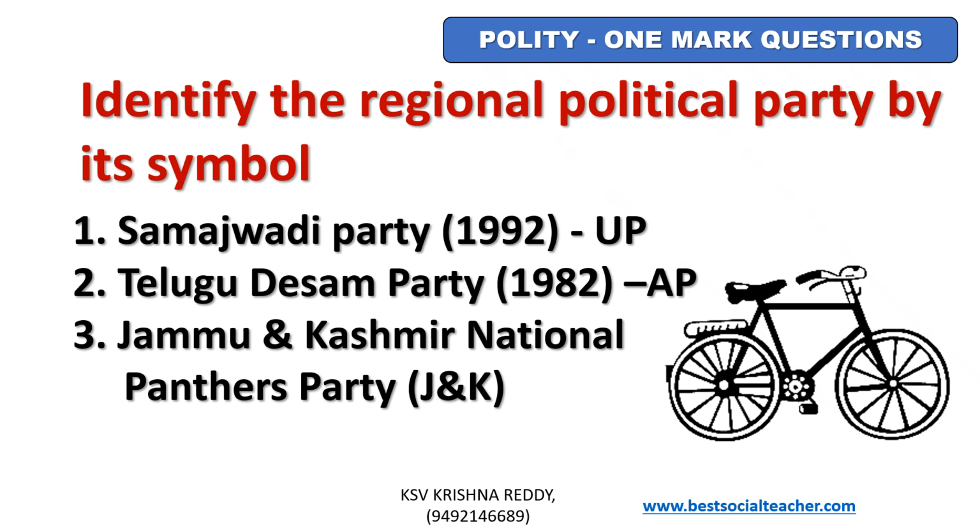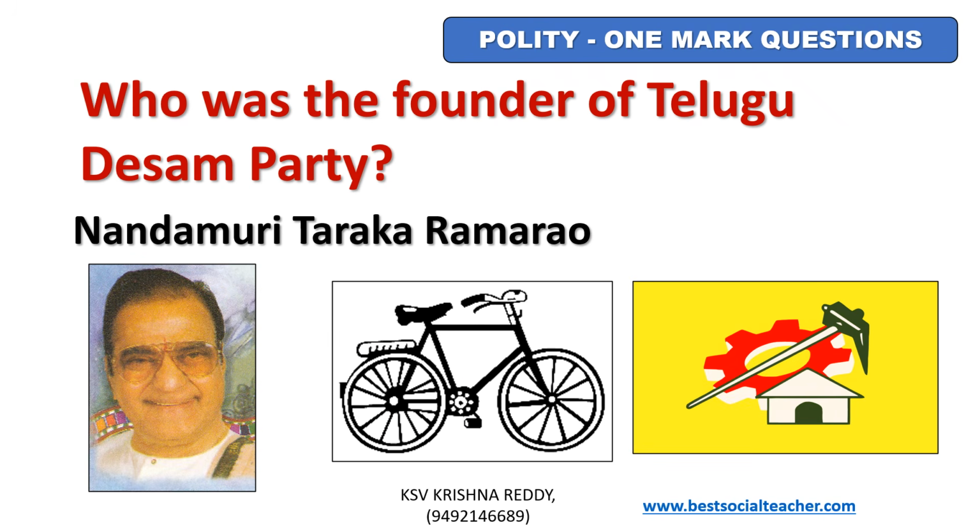Second one, Telugu Desam Party, 1982, Andhra Pradesh. Jammu Kashmir National Panthers Party, Jammu and Kashmir. All these three parties have the same symbol, that is cycle. Who was the founder of Telugu Desam Party? Nandamuri Taraka Ramarao, popularly known as NTR.